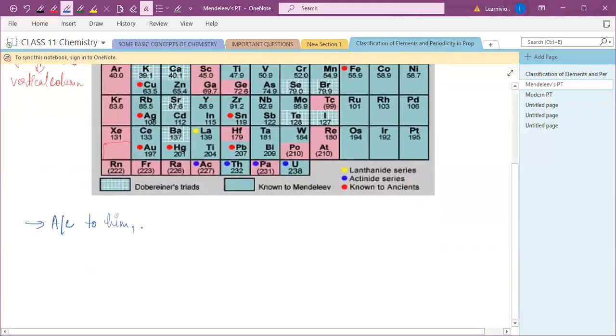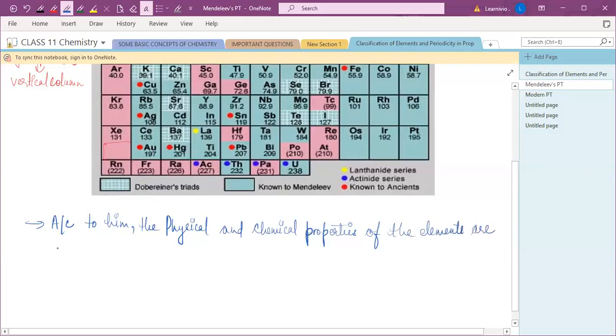the physical and chemical properties, or their atomic masses.